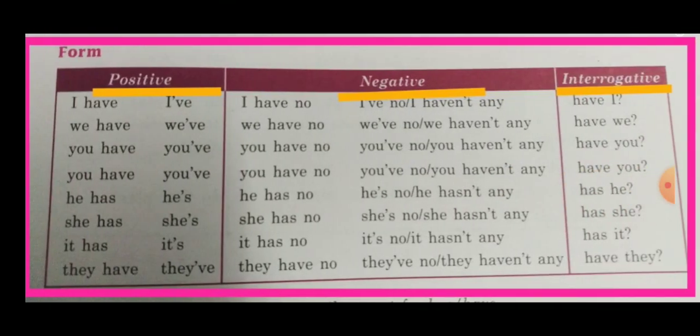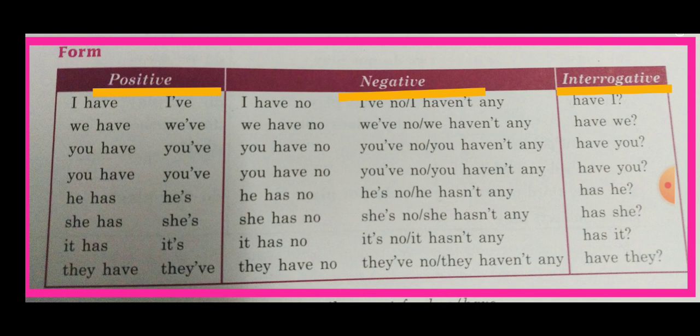Now read out these. In positive sentences we will write I have, like I have a book, we have a pencil box, he has a pen. With the singular we will use has, with plural we will use have. In negative sentences, I have not, I haven't any book, we haven't any pencil box, you haven't. With plural haven't, and with singular hasn't.